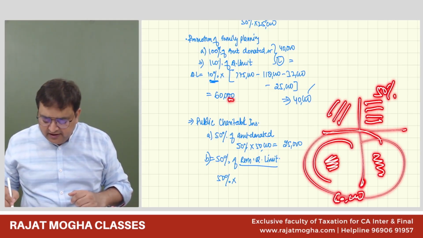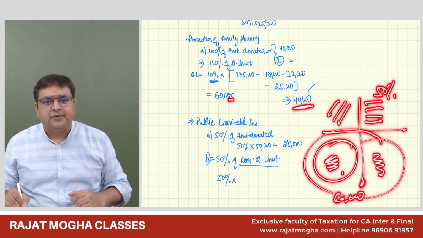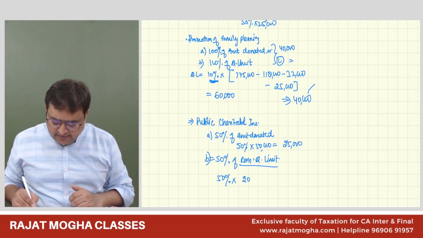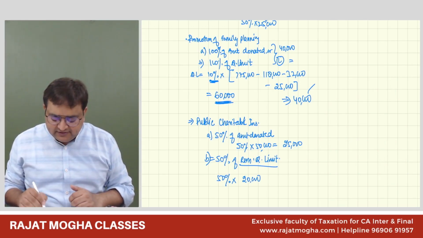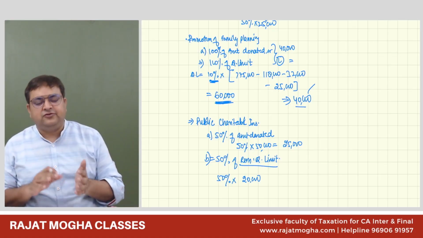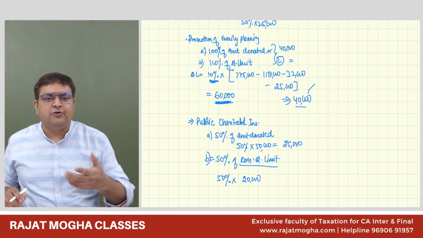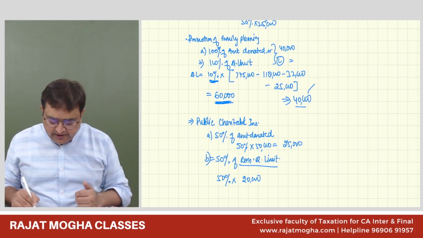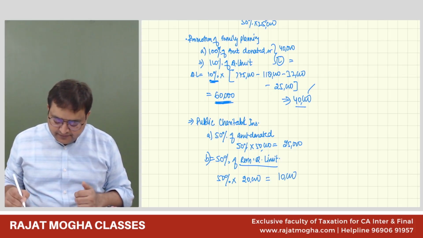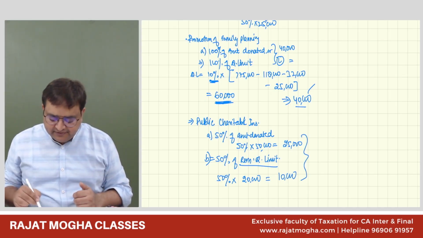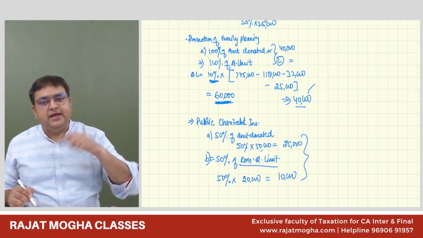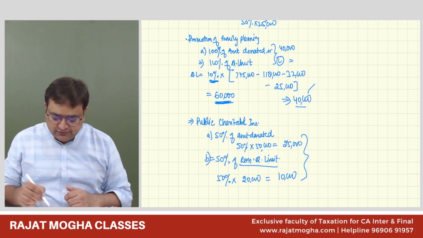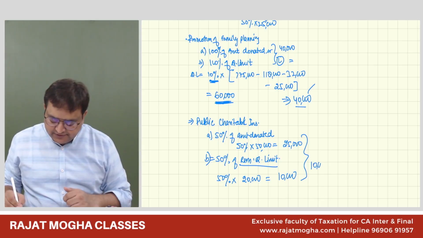How much have we already taken in third? We have already taken 40,000 in third. So how much is the remaining qualifying limit? 20,000. Have you understood how I am getting 20,000? Because my qualifying limit was 60 and 40,000 was already exhausted in the third box. So for my fourth box, only 20,000 qualifying limit is available. So 50% of the remaining qualifying limit is 10,000 rupees. Whichever is lower, so I will get 10,000.